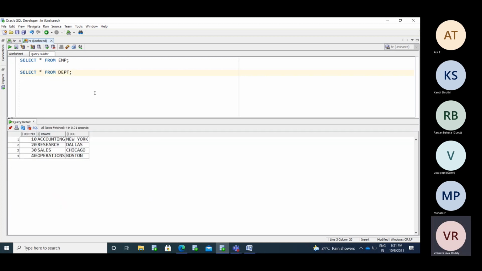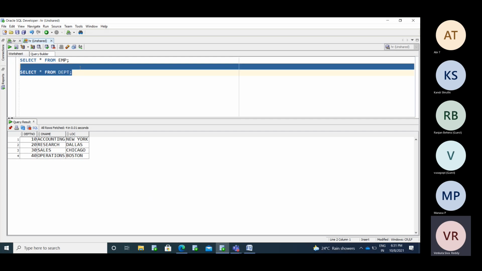Select star from DPT. See, now we have the DPT table. In the DPT table, what are the departments we have in our organization? That will tell you in this table. We'll store the different types of departments in our organization in this.